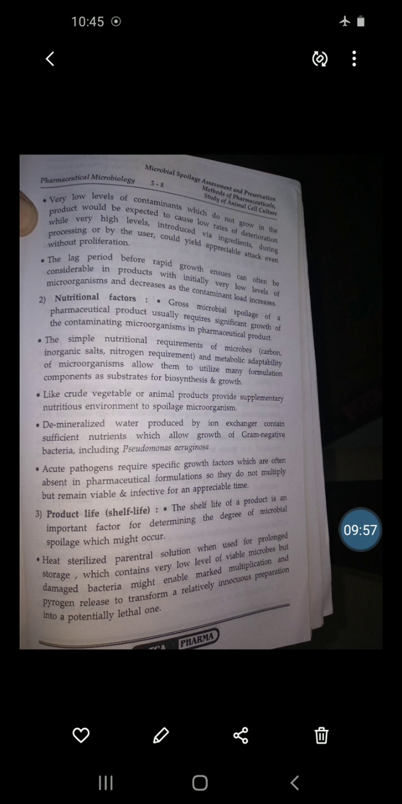The water produced metabolically by microorganisms can raise the localized water activity level in a closed container, which leads to spore germination.